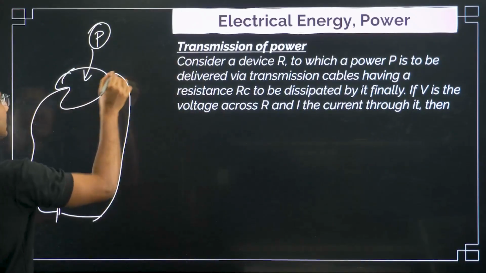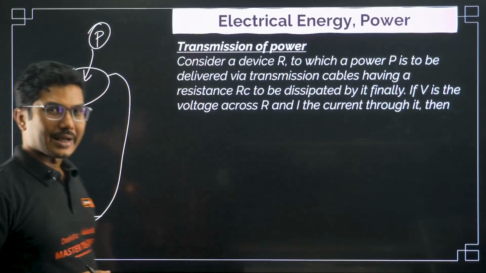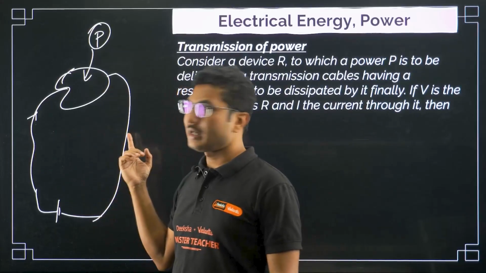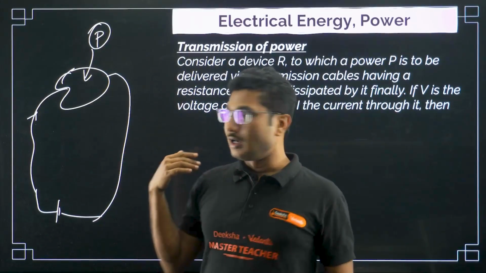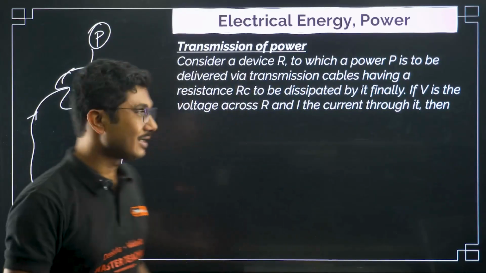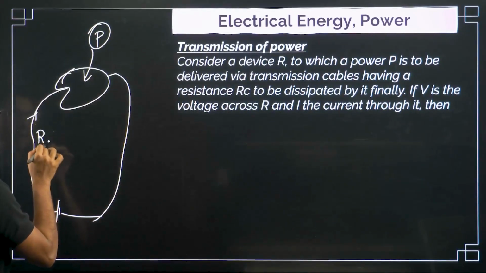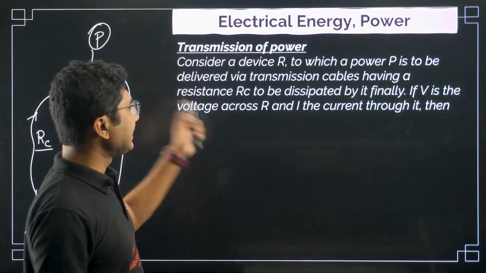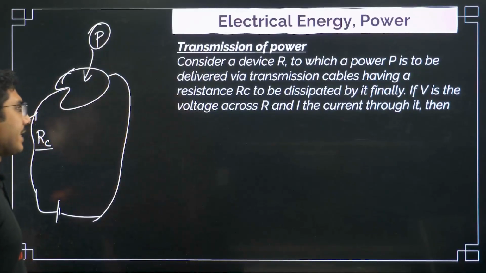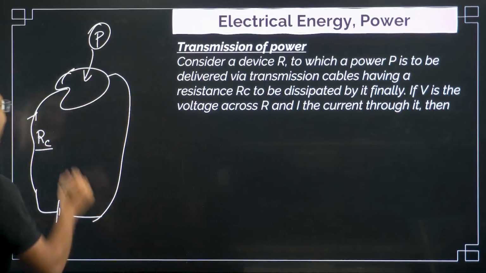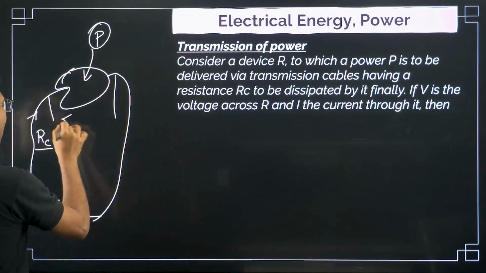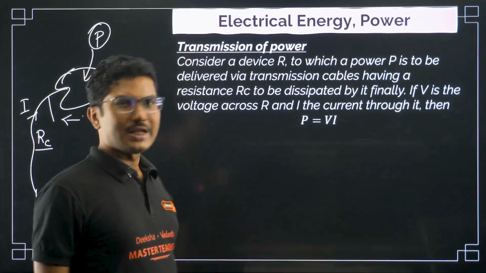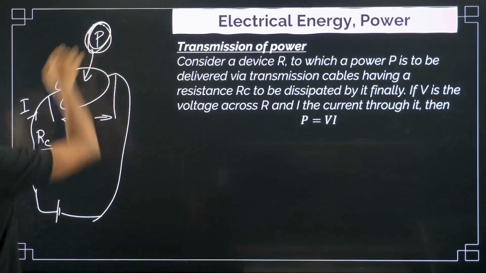It is not wireless. So through this wire some current is flowing, and even though most of the time we ignore the resistance of this wire, these wires are actually not resistance free. They also have some internal resistance. So that resistance we are talking about is RC. Okay, RC to be dissipated by it finally. If V is the voltage across the device and I is the current through it, then P is equal to VI. This is the power dissipated by this device, right?